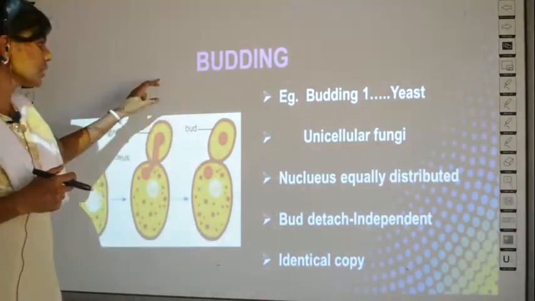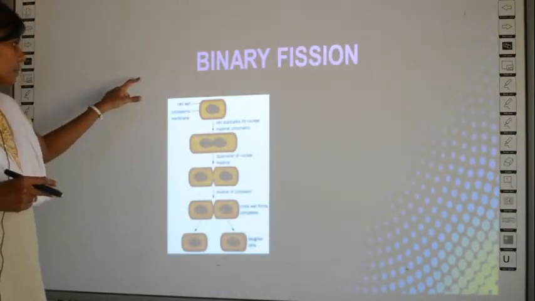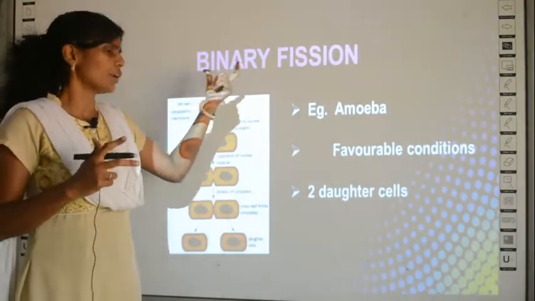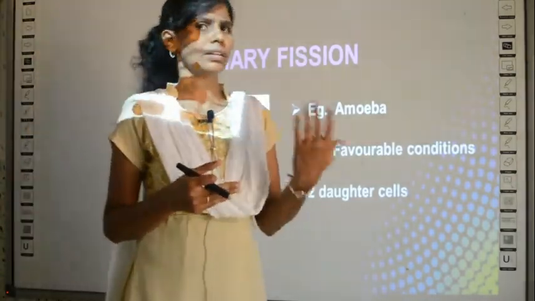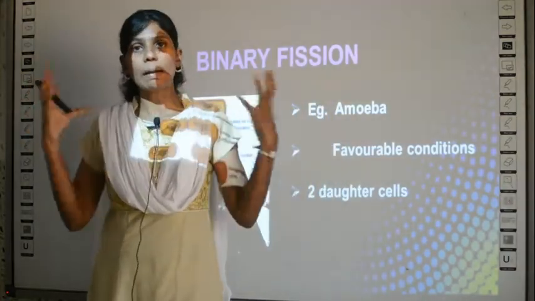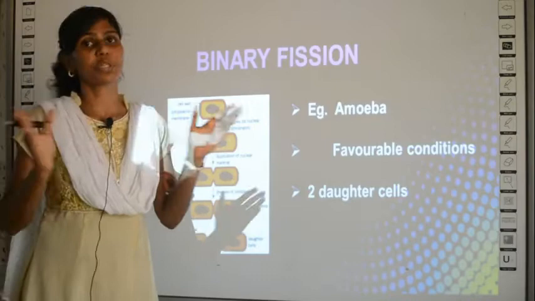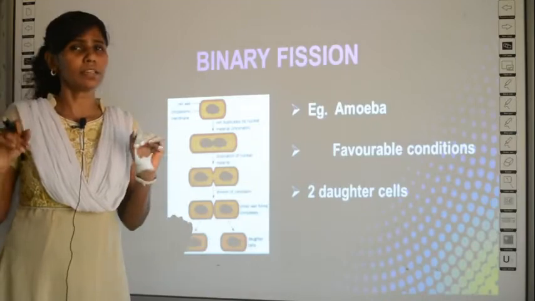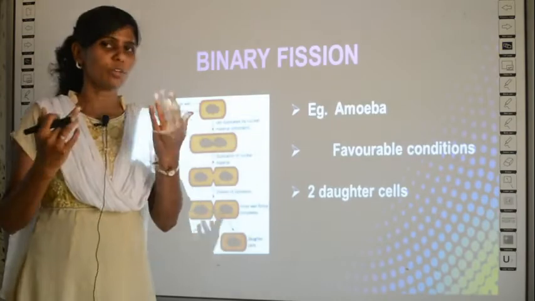Next we learn about the process called binary fission. What is bi? Bi means two. Fission means splitting. In physics you must have studied this. Fission means one splits into many. Fusion means many fuse to form one. Nuclear fission you must have studied, I think. So if one thing is split into many things, you call it fission, and if many things are joined together, you call it fusion.